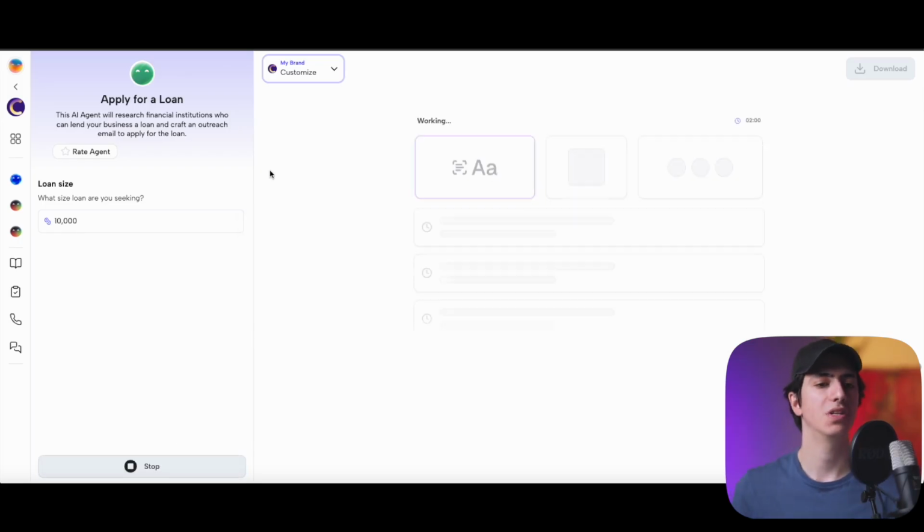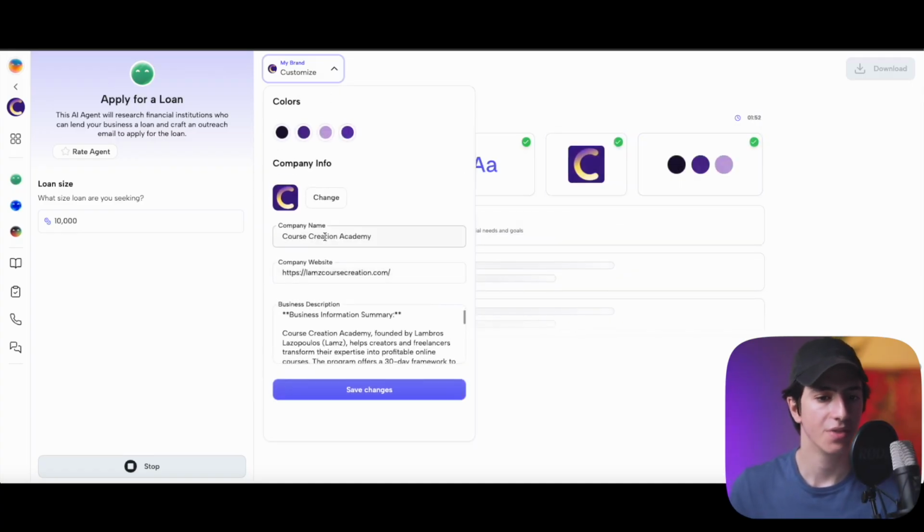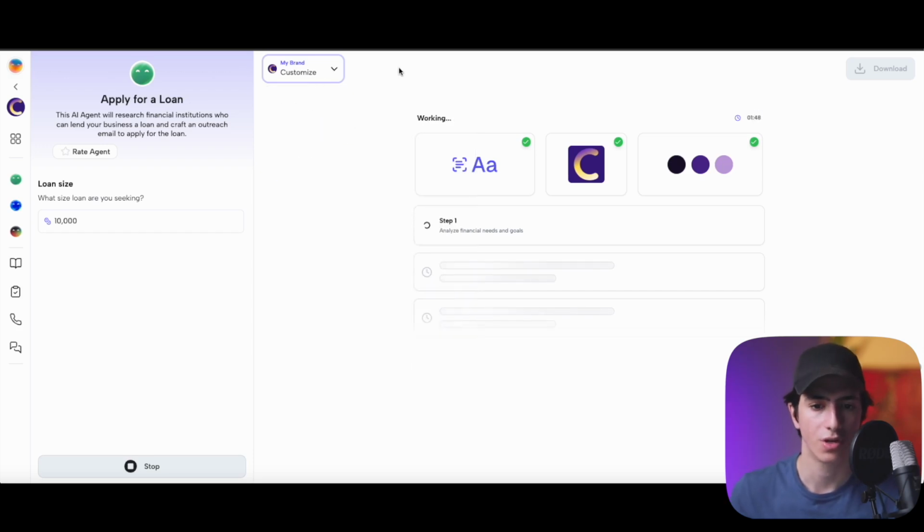And of course, this agent already has information about our business, so we don't need to keep giving information, because it has our brand: the name, the website, and the business description. So it's really, really straightforward. So let's see the loan application that this agent will create.